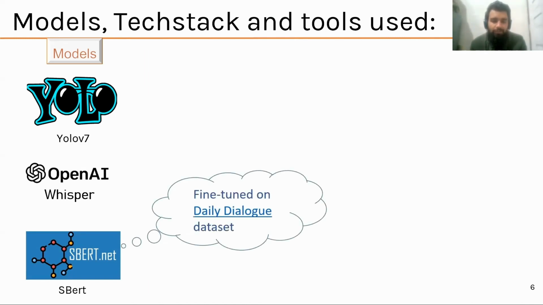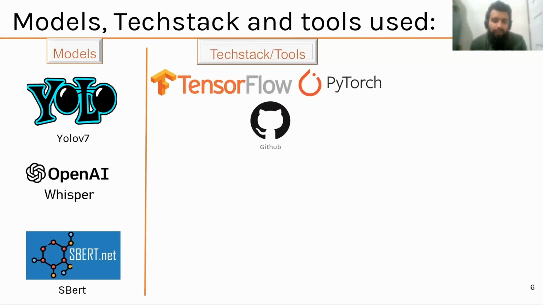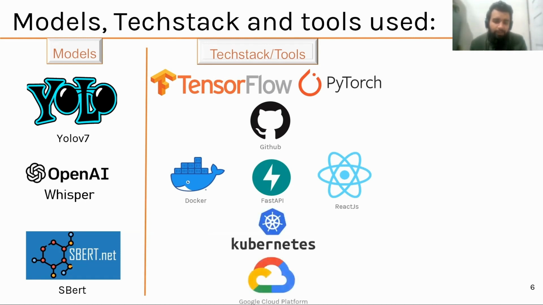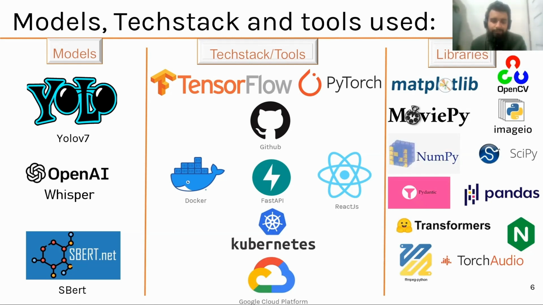GitHub was used as our source control. We containerized all our apps using Docker. And for communication between these apps, we used FastAPI for developing our RESTful API. Then React was used for our front end. We will be scaling using Kubernetes and we deployed it on GCP. These are the libraries we used in our project.